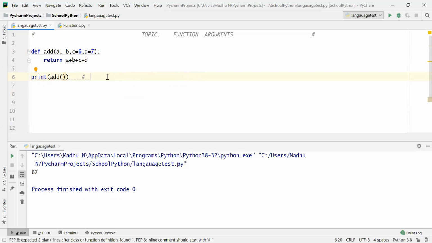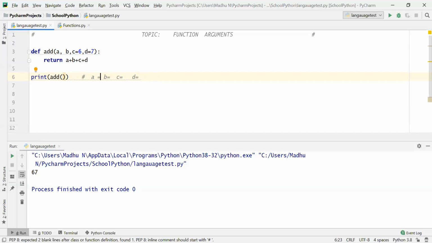Write a, comma b, comma c, comma d. Now, in a, b, c, d, what are the known things here?